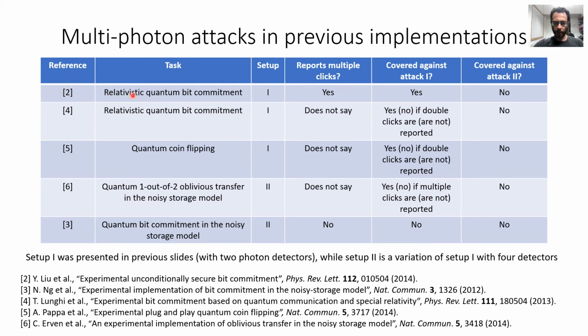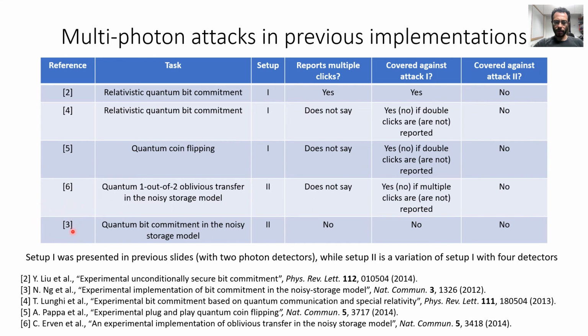This paper, reference 2, reports multiple clicks as valid measurements and therefore is covered against attack 1. Papers 4, 5, and 6 do not say whether they report multiple clicks as valid measurements, and therefore we don't know whether they were covered against attack 1.